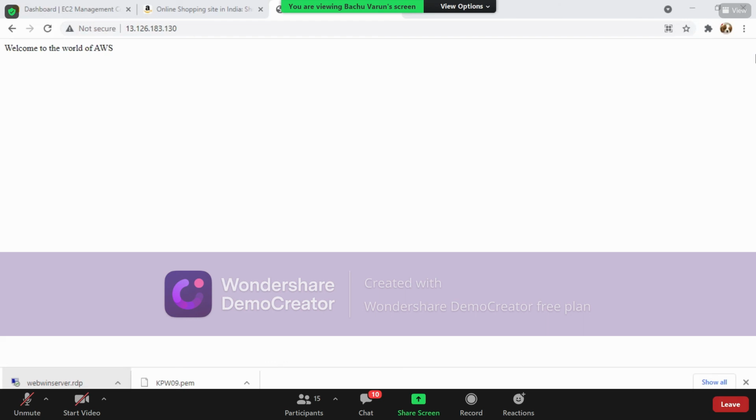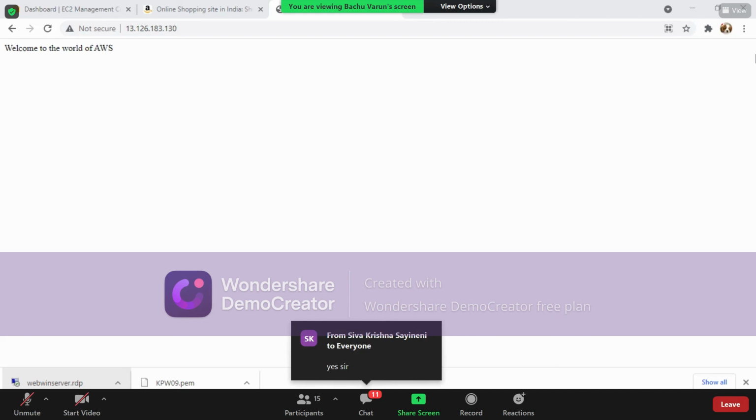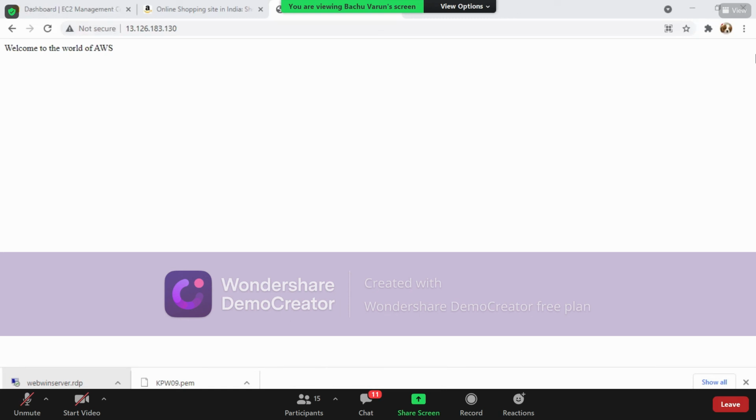Anyone, please respond. Is it clear? How we are connecting to a web server? Okay. So how we connect to a web server is, we are creating a virtual machine or an EC2 instance on AWS. And while creating or after creating also, we can edit security group options, whether to connect only through RDP or only through SSH, or can we allow the same server to connect with some other rule? That is our major session today.